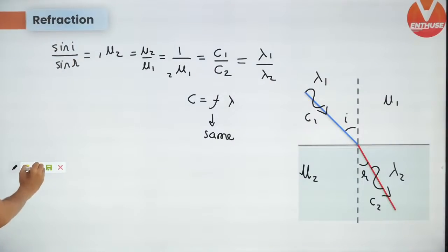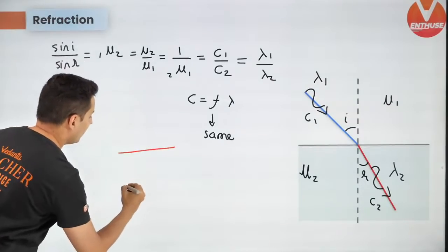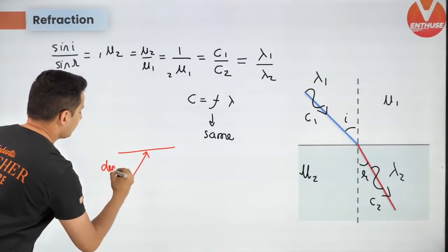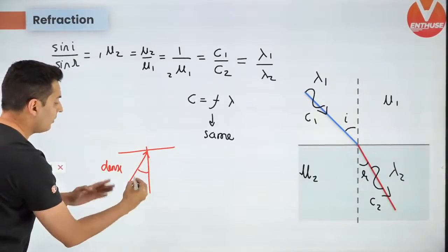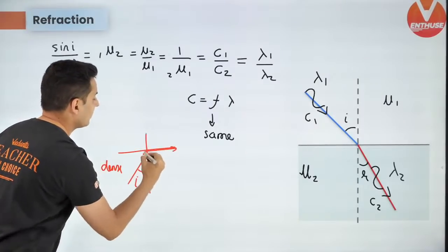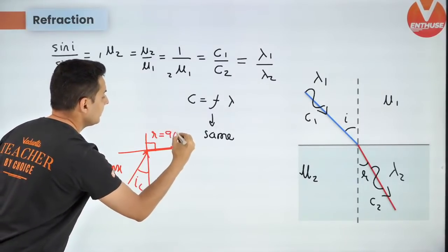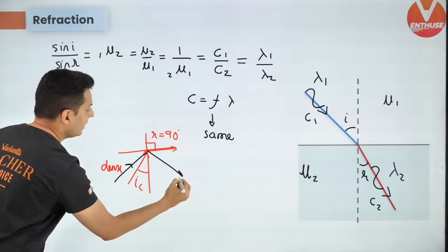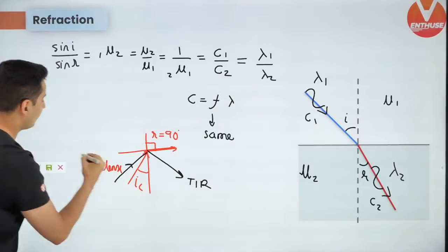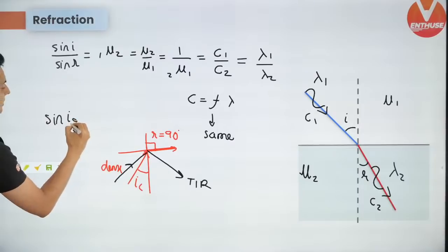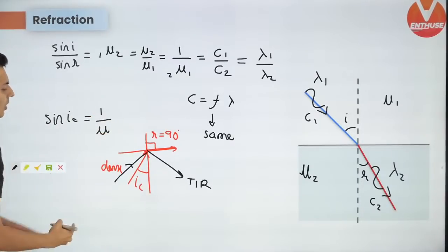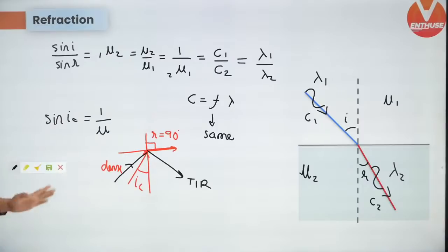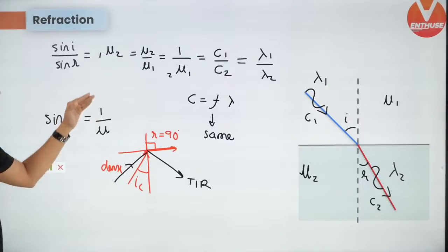Next up on your screen is critical angle. If you are in a dense medium and the light falls at one critical angle, then you will see that the refracted ray is at 90 degrees, and at any angle after that, if it is incident, it gets reflected. So this is total internal reflection, and the formula for that: sine of the critical angle is 1 upon mu of the denser medium. That is the formula which you should remember. Sine of i is 1 divided by mu. Keep this in mind, guys.